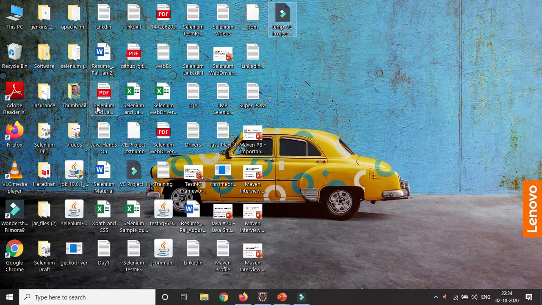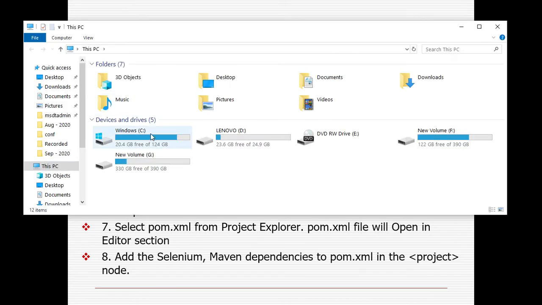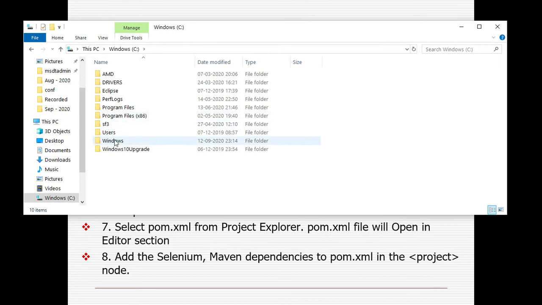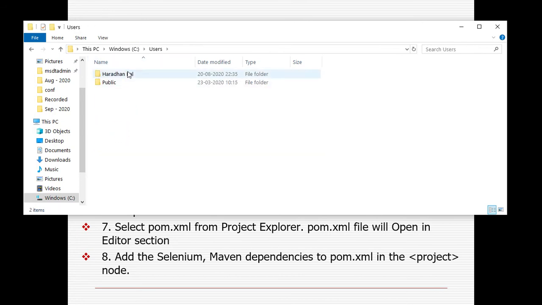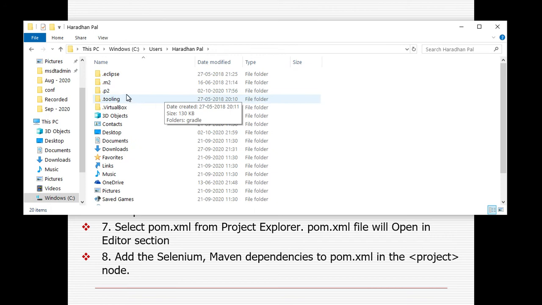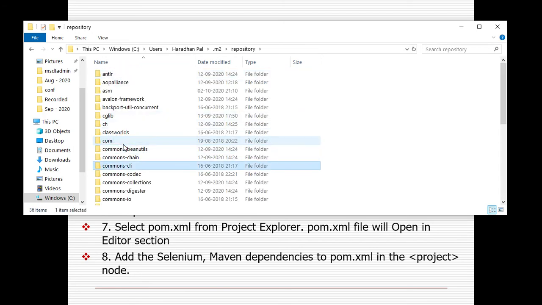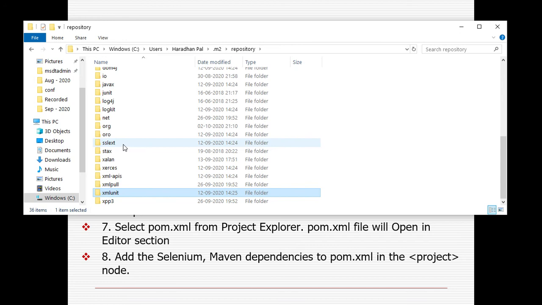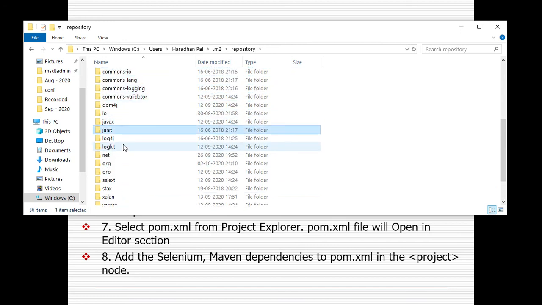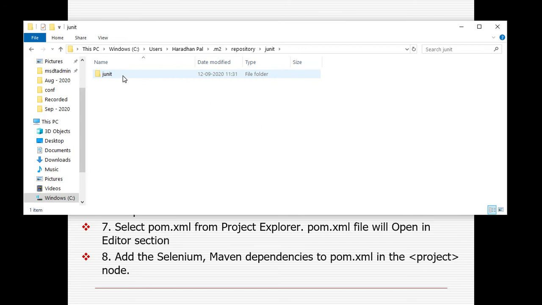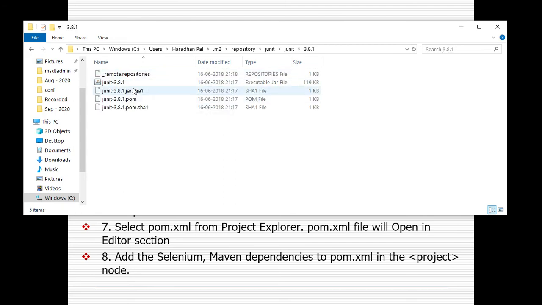If you go to My Computer, then the C drive, there is a Users folder. Once you create any Maven project, the .m2 folder will be created, where you can find the local repository. Whatever dependency you are adding, all the jar files will be added here. Suppose I added JUnit sometime, then you can find all the executable jar files with the relevant group ID, artifact ID and version number from here.